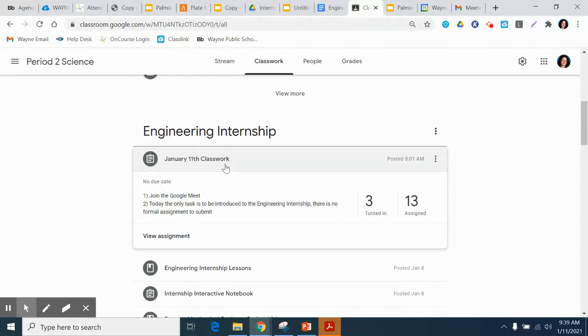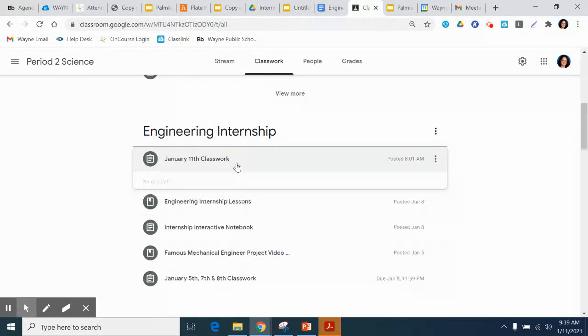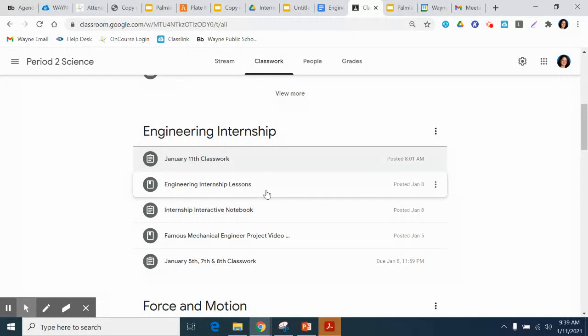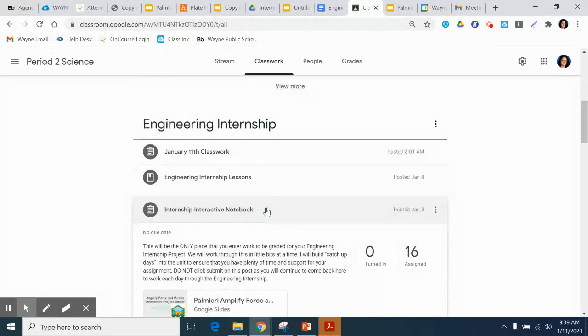Every single day, just as we've been working on, there will be a post with the date, and that will tell you exactly what the tasks are for the day. So now I want to introduce you to the interactive notebook where you're going to put your materials and the lesson. So I'm going to start with the interactive notebook.